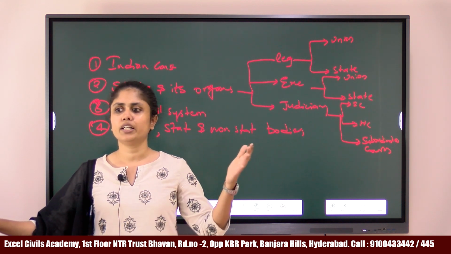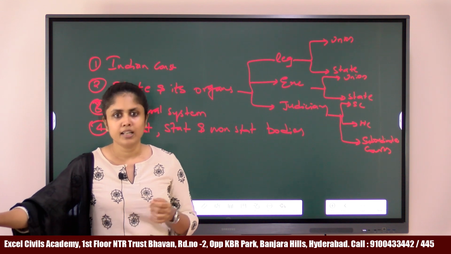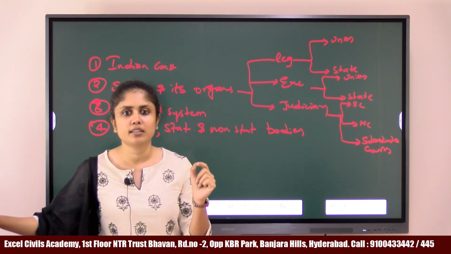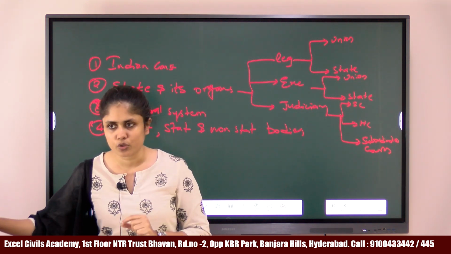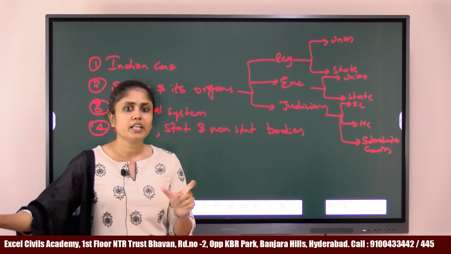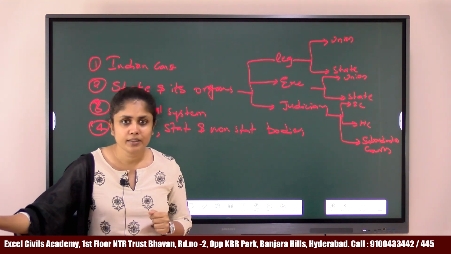These are all different types of bodies that we have in India. Now, in this part of the syllabus, we'll try to understand the meaning of the term constitutional bodies, statutory bodies, and non-statutory bodies or an executive body.